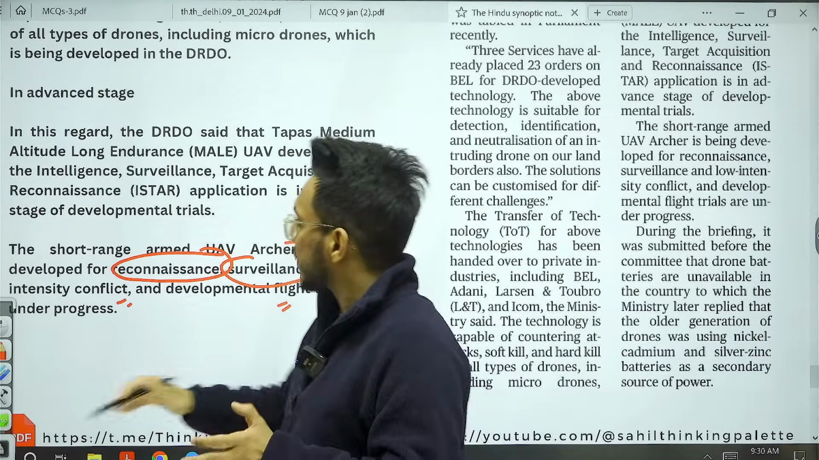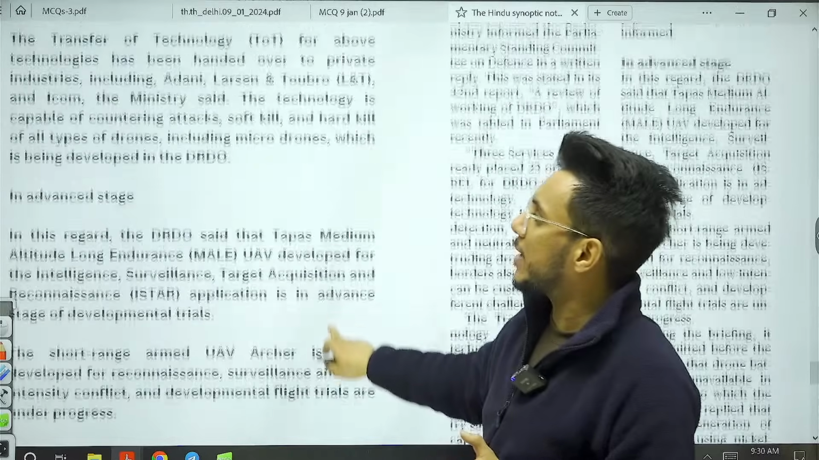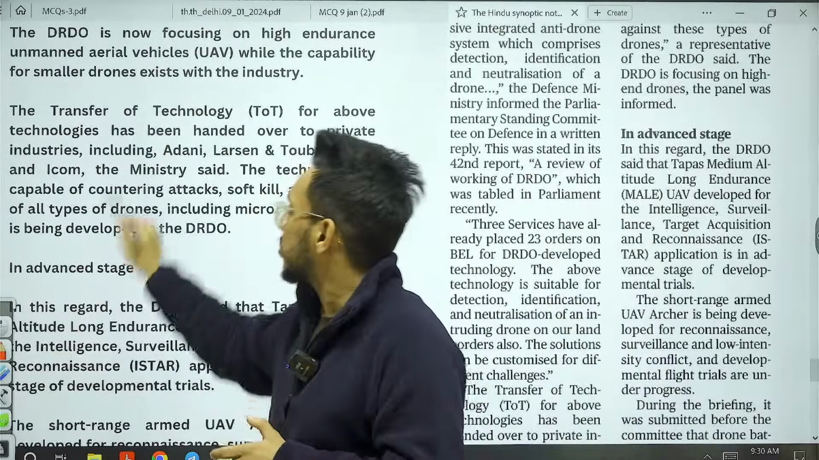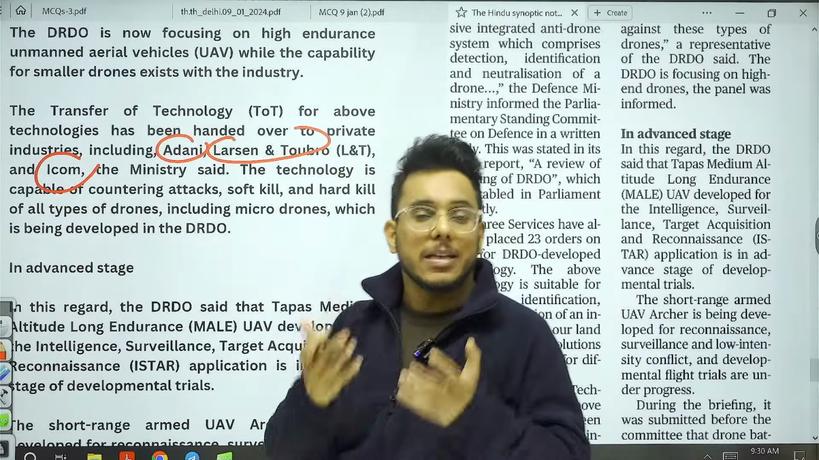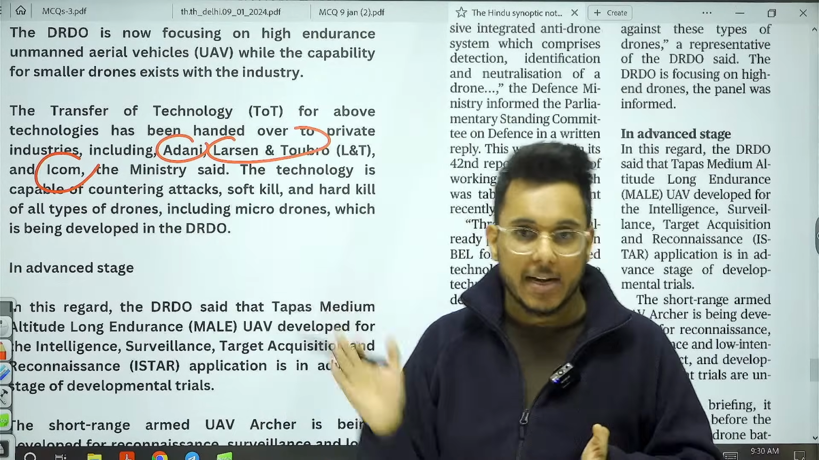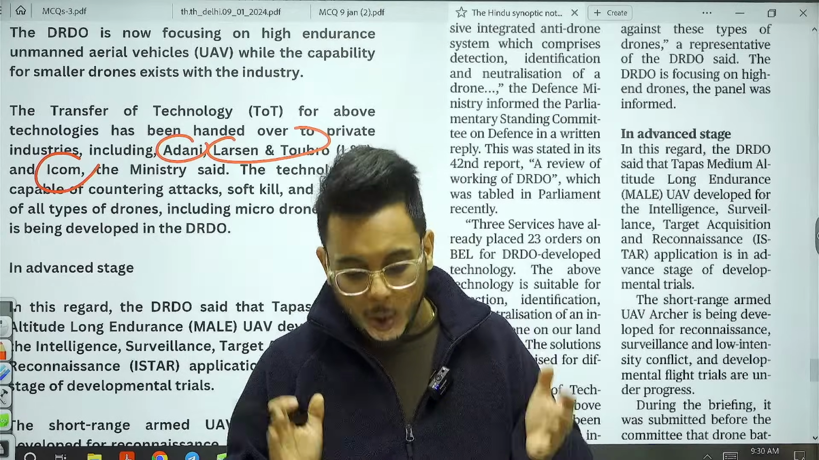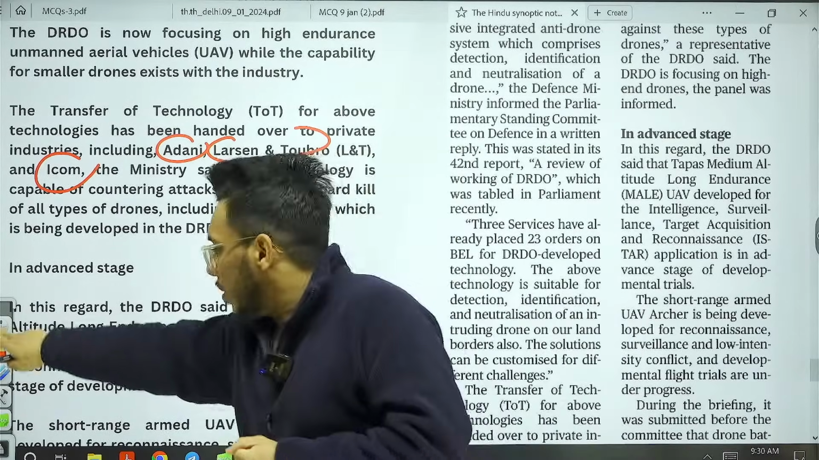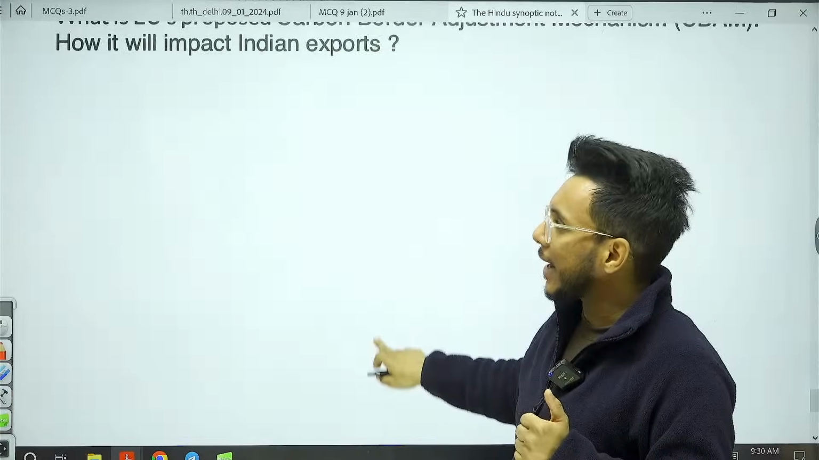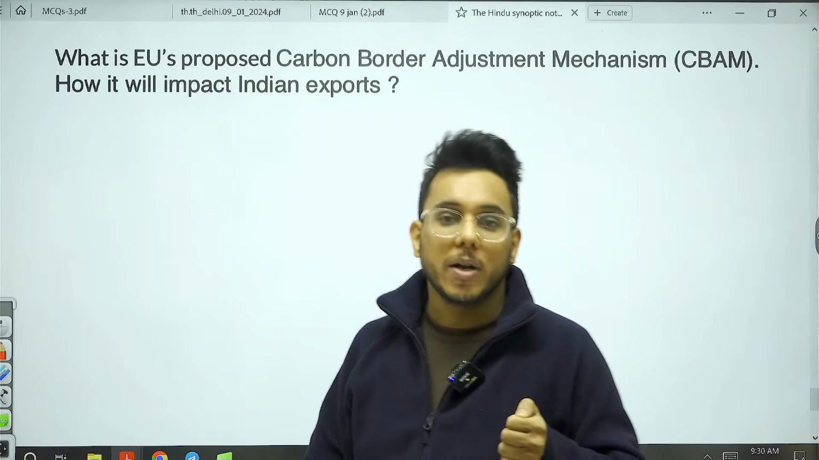Okay, and as I told you that this drone technology is being provided to the private sector. So private industries, Adani, Larsen and Toubro, ICOM, they will be provided this technology transfer by DRDO so that they can manufacture these drones in mass numbers. Okay. Now, guys, these kind of examples you can write in your GS paper number 3, internal security also.